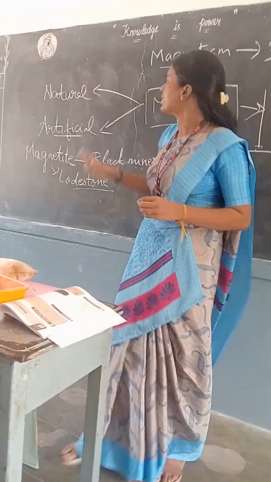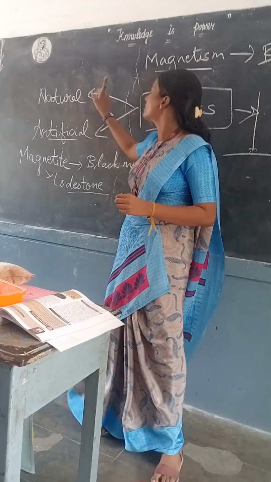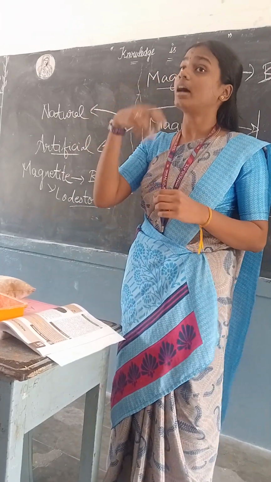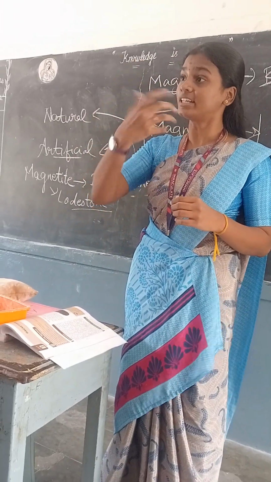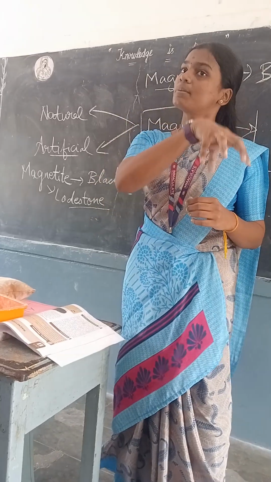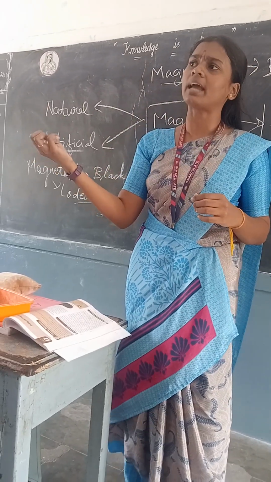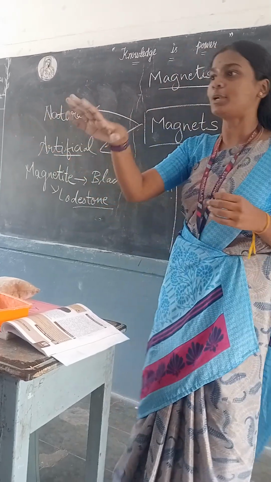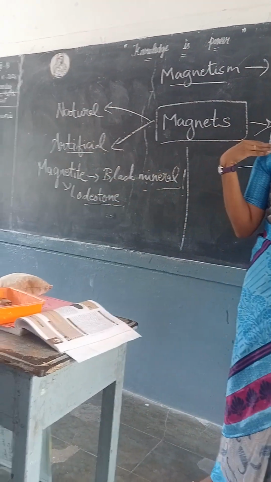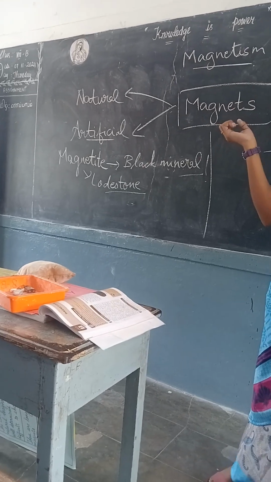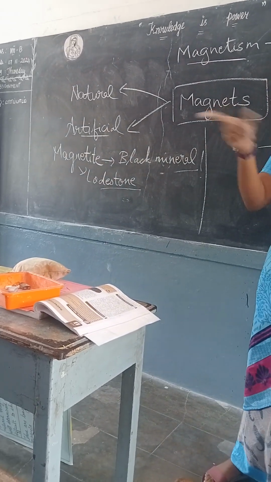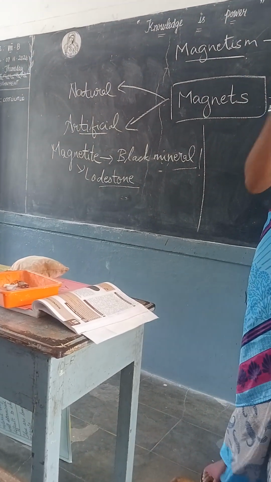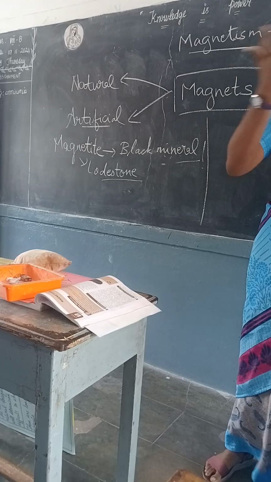So, I said that is a natural magnet, right? Then, from nature it is a magnet. So, it has a magnetic property. So, can I take out that magnetic property? For example, you say no. By birth, it is my character. Can I take out your character? No. Like that, these natural magnets have magnetic properties by their nature, by their birth.